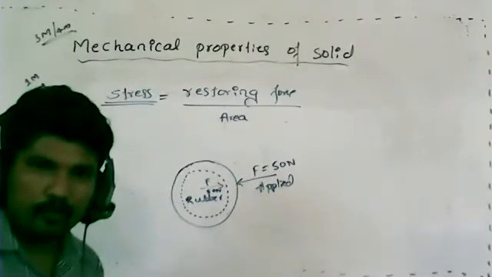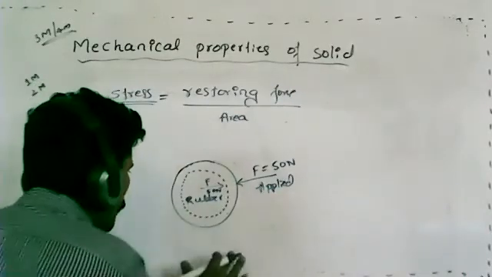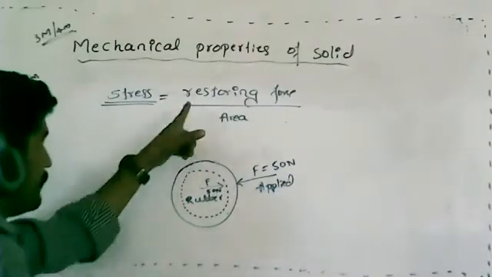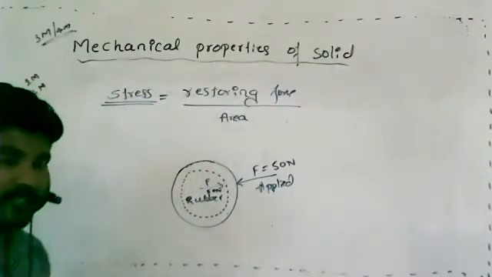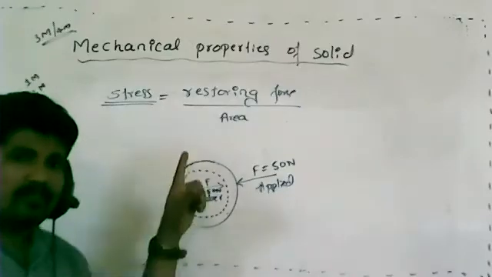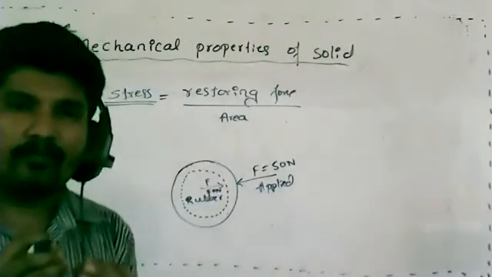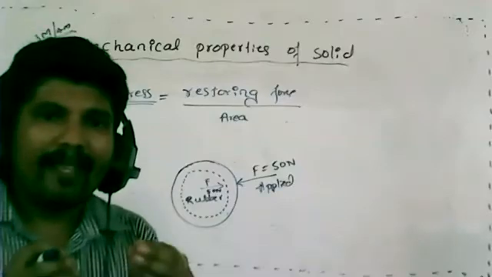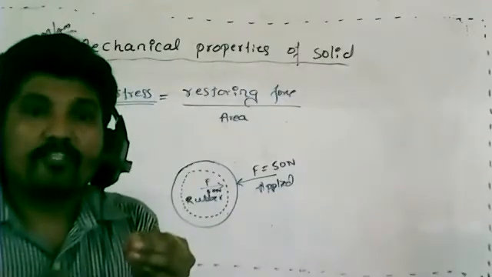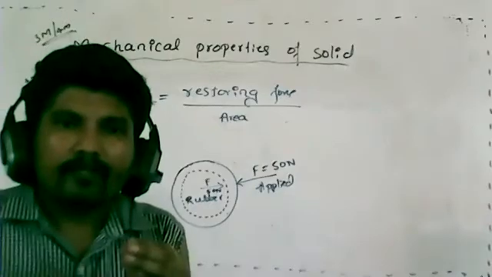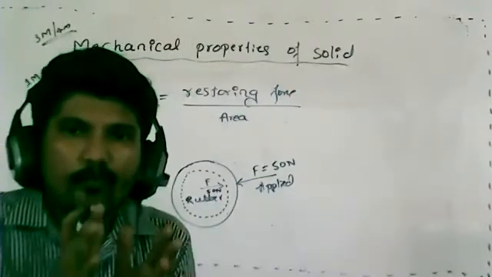Hope you understood. So remember, in this case, what will happen further? Then the restoring force. How can I define this restoring force? This restoring force is responsible for taking a body back to its original position.